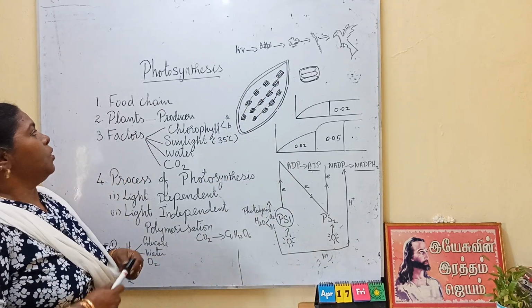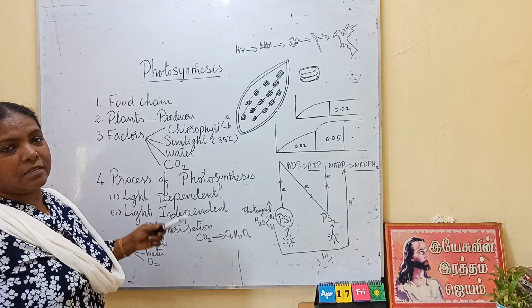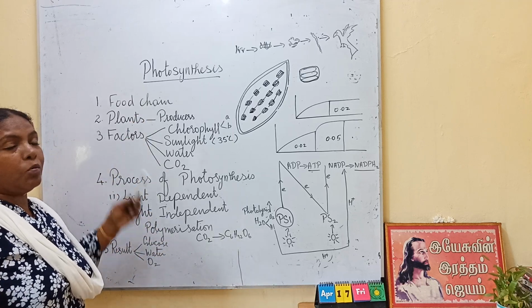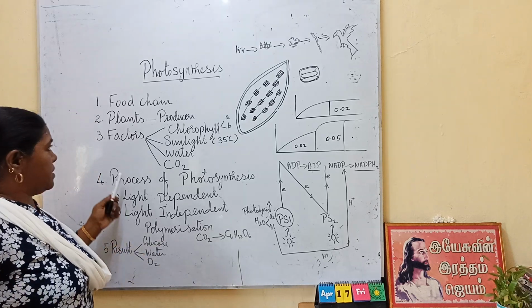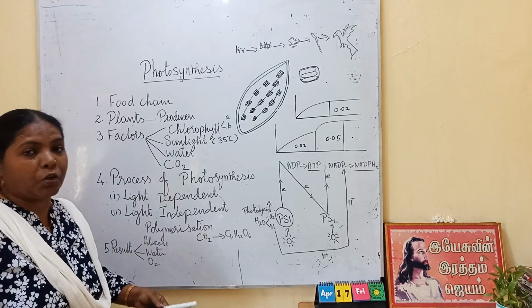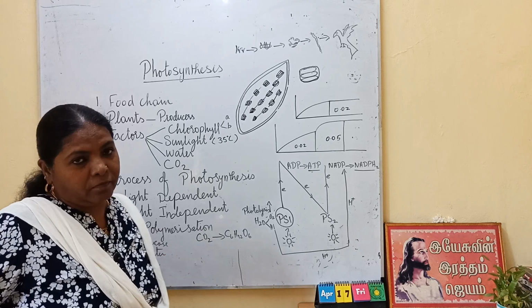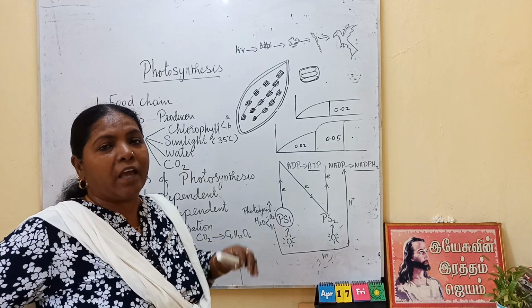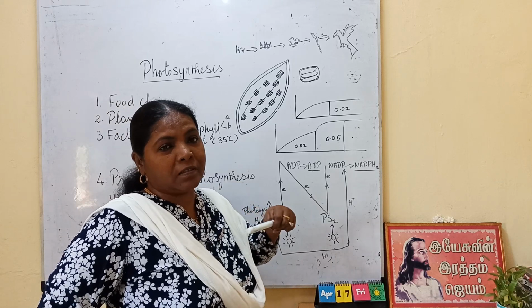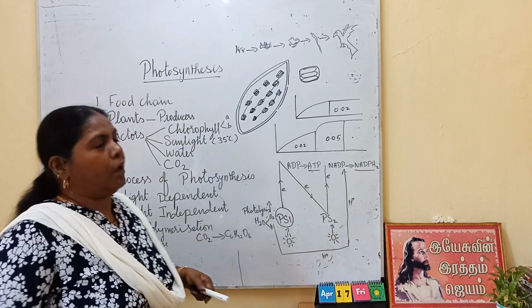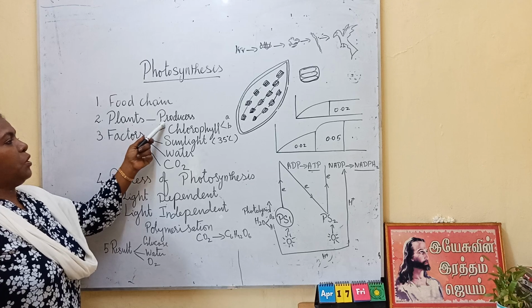Okay. So photosynthesis. We have to study how the food has been prepared by the plants. Plants are producers. They produce their own food. They are the only producers in the ecosystem. The rest all, including human beings, we are all consumers. So plants are producers.